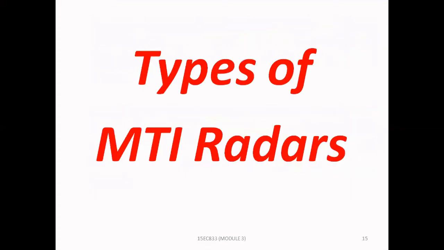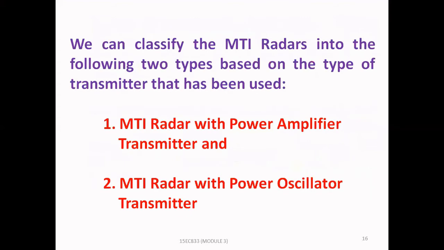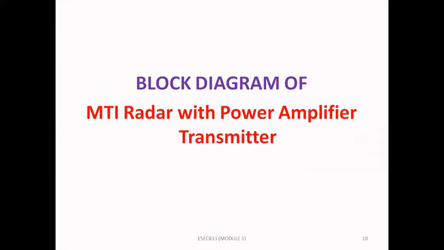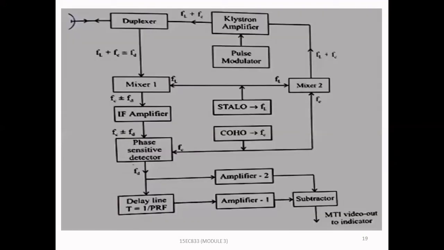Types of MTI radars. We can classify the MTI radars into the following two types based on the type of transmitter that has been used. First one, MTI radar with power amplifier transmitter, and second one, MTI radar with power oscillator transmitter. As per the syllabus, you have to study MTI radar with power amplifier transmitter. Let us discuss the block diagram of MTI radar with power amplifier transmitter. So this is the block diagram of MTI radar with power amplifier transmitter.